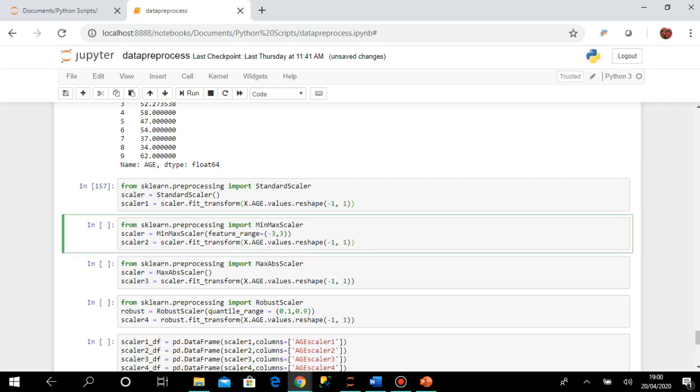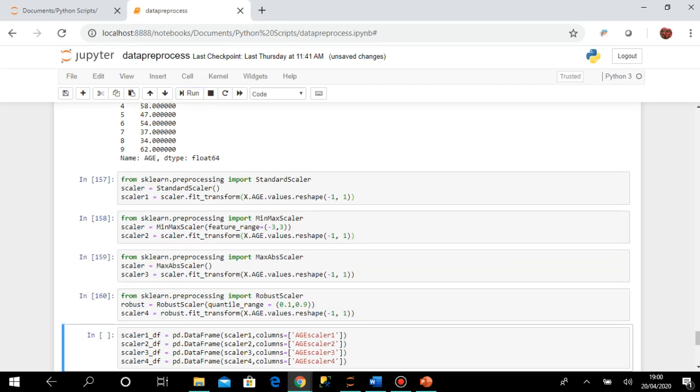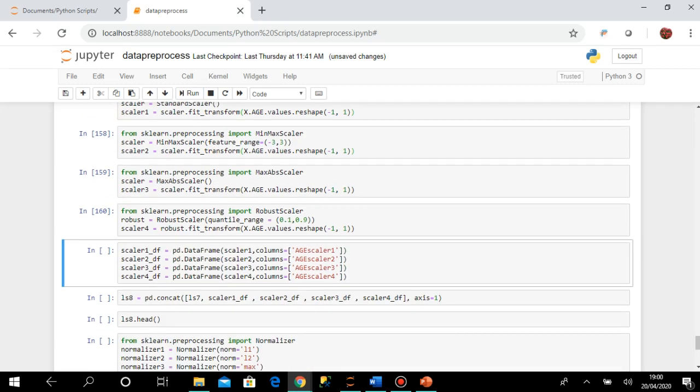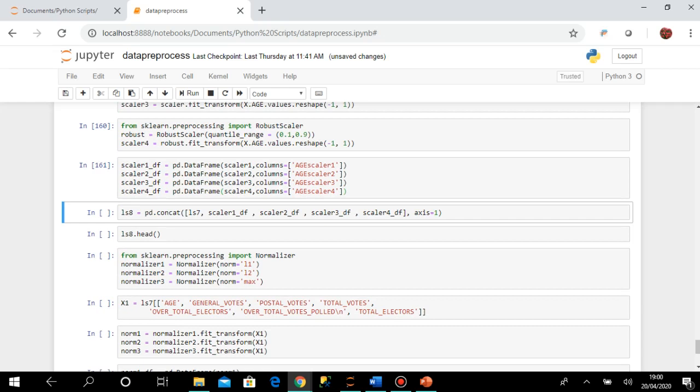I am doing this for different scalers so that you can understand how these values differ, how the standardization and the calculations differ from one another. So I have created 4 scalers, scaler 1, 2, 3 and 4, and here I am creating data frames from these scalers and giving the column names. Now I have created 4 data frames, and then I am adding all these 4 data frames I have just created.